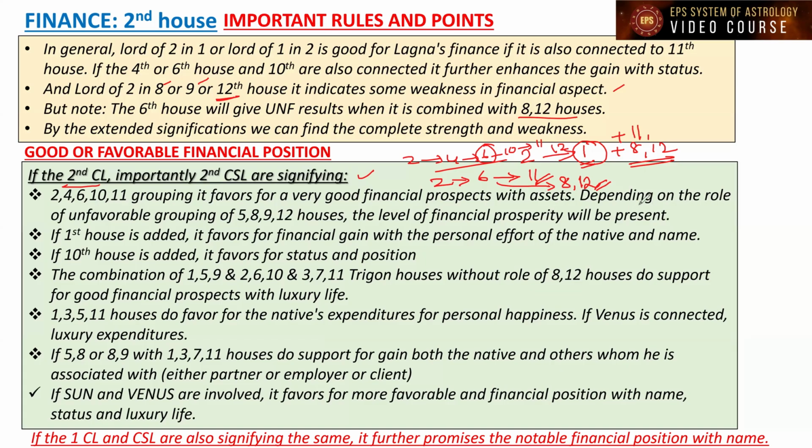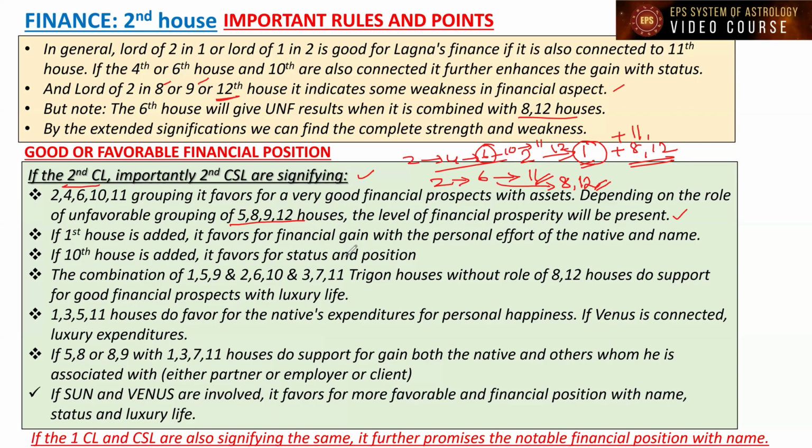Depending on the role of the unfavorable grouping houses, 5, 8, 9, 12, the level of financial prosperity will be present. Suppose along with the 2, 4, 6, 10, 11, an unfavorable grouping is also present. Depending on the unfavorable grouping, the percentage of the financial prospects, what we are talking about as favorable, will be present.